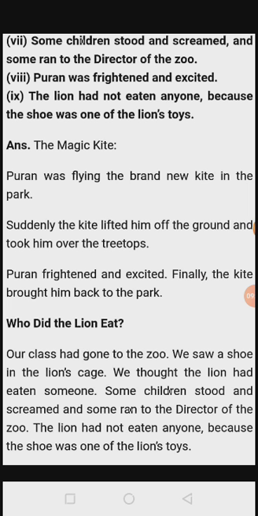Then third statement. We thought the lion had eaten someone. This is the third statement. Then fourth statement. Some children stood and screamed and some ran to the director of the zoo. Some children made a commotion and ran to the director of the zoo. The lion had not eaten anyone.